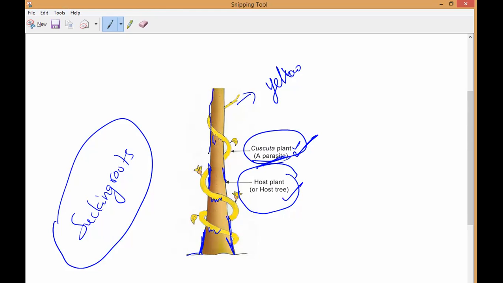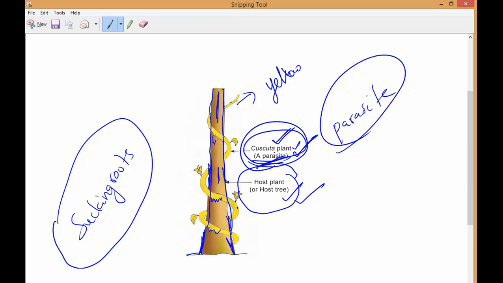And the Cuscuta is squeezing it. So this big plant, whatever I am drawing, is called the host, which is providing shelter. The one turning around it is called the Cuscuta plant, which is called the parasite. Do you understand, Mari? This Cuscuta is depending on this big plant. Suppose I am depending on you, then you are my host and I am your parasite. Understand, Mari? Like that.